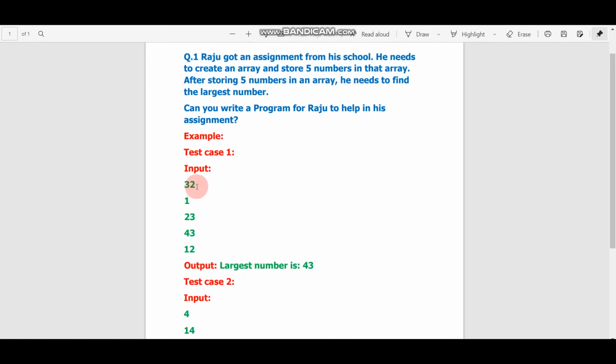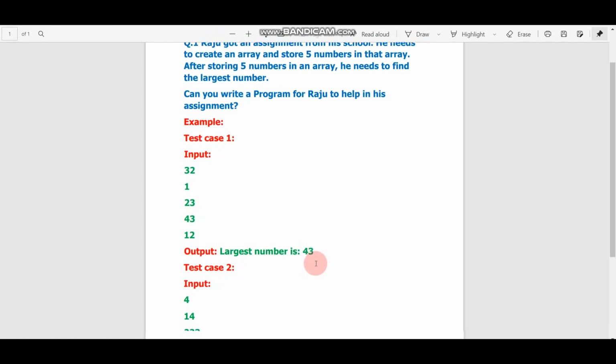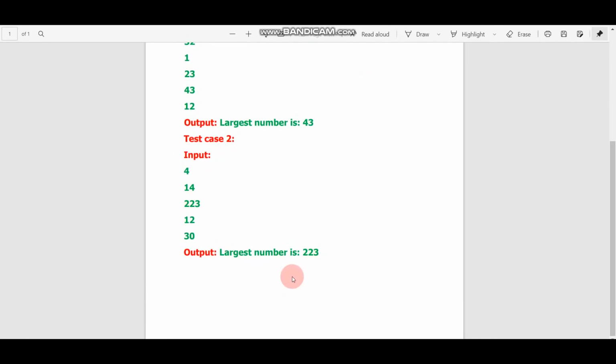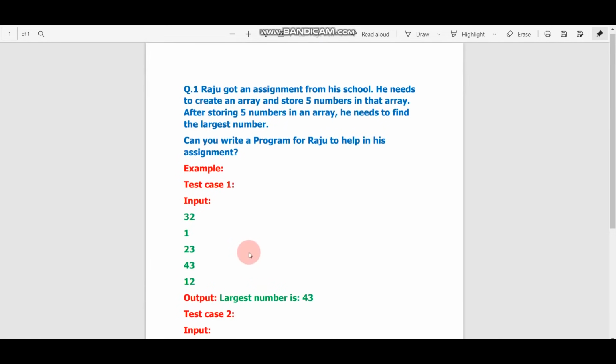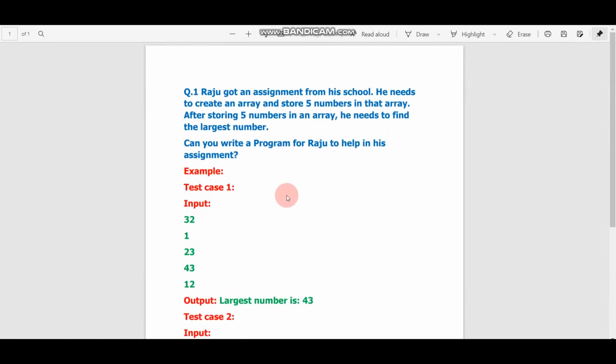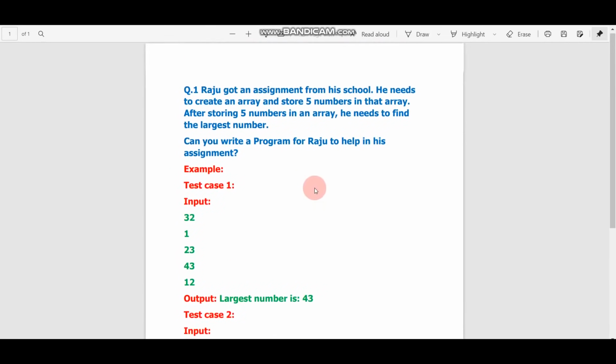If the inputs are 32, 1, 23, 43 and 12, then your output should be: largest number is 43. If they put an input like this, your output should be like this. So first we will not read this question. First I'll pass these test cases without reading any question.